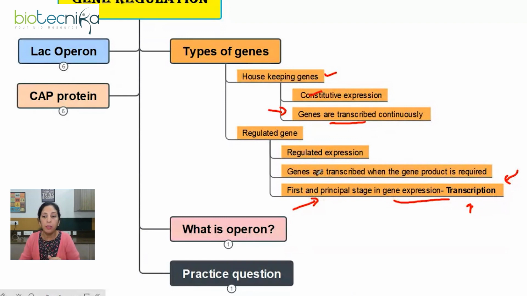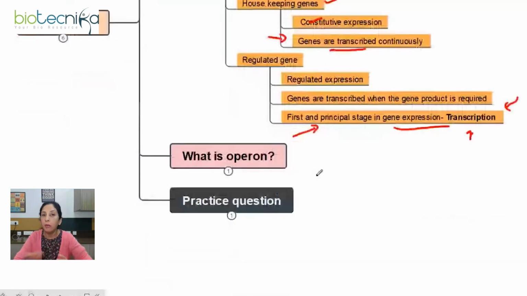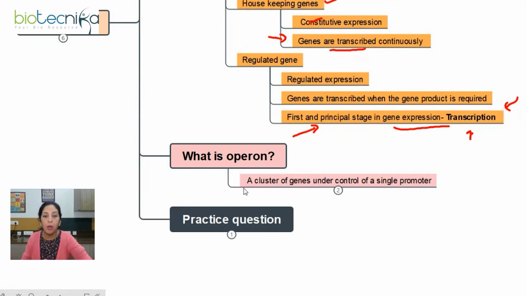Now moving further, Operon. Let's come to Operon because we'll be learning Lac Operon. But before that, let us see what we actually mean by Operon. Operon is an example of gene regulation at the transcription level. If we need to simply define it, an Operon is a cluster of genes which is under the control of a single promoter.